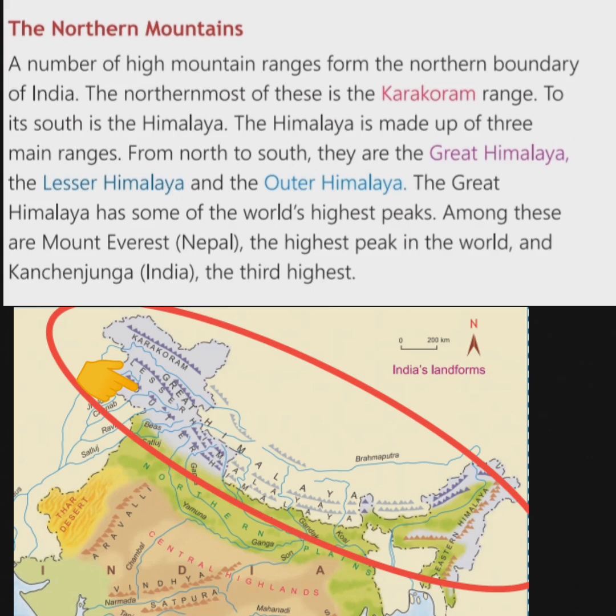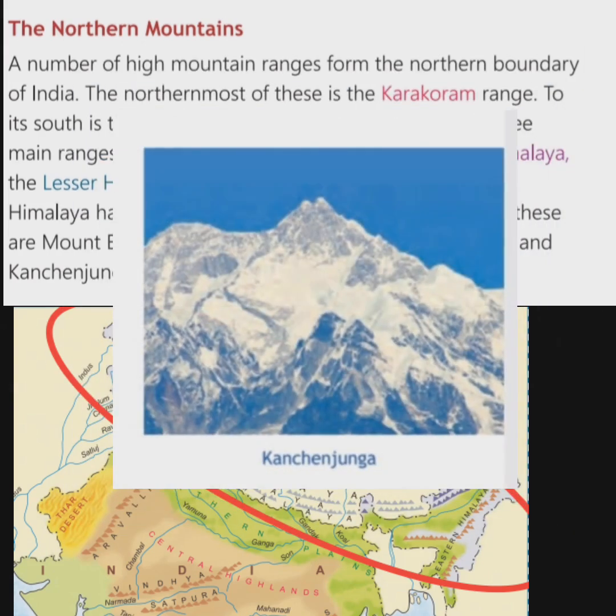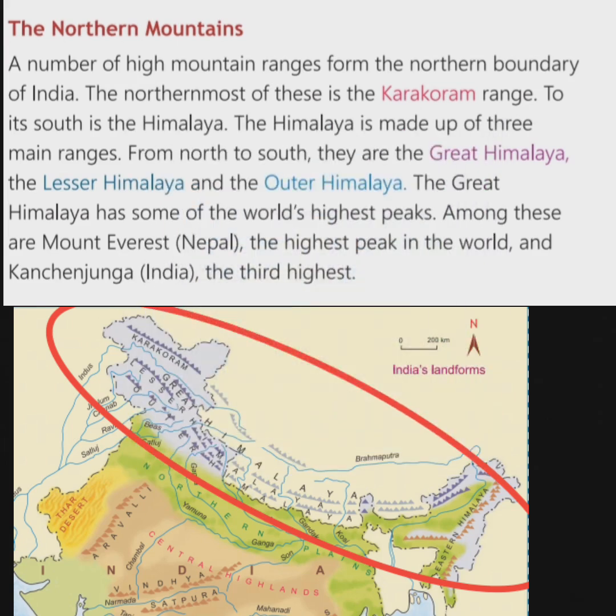The Great Himalaya has some of the world's highest peaks. Among these are Mount Everest in Nepal, the highest peak in the world, and Kanchenjunga in India, the 3rd highest peak. Alright. Class, did you know?